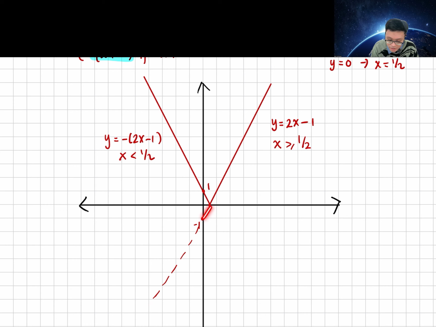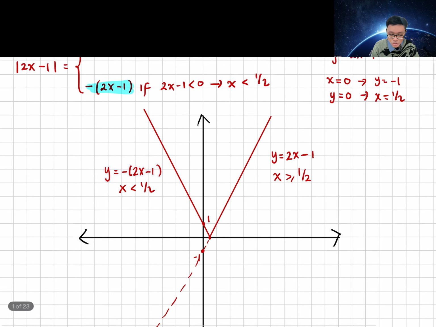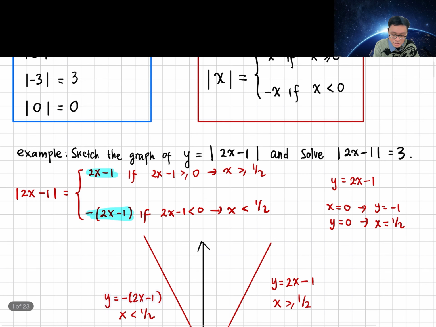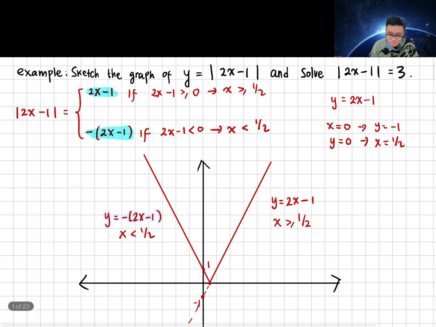Now, the negative part of the graph will be reflected over the x-axis to become positive. Why? Because when the value inside the absolute value is negative, it becomes positive. So the output of the absolute value will always be positive. And by using this graph, we can also solve the modulus of 2x minus 1 equals 3.